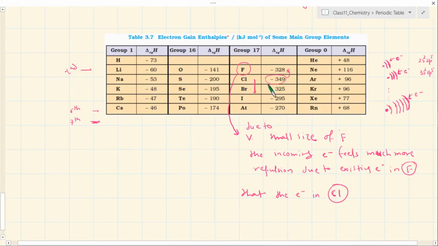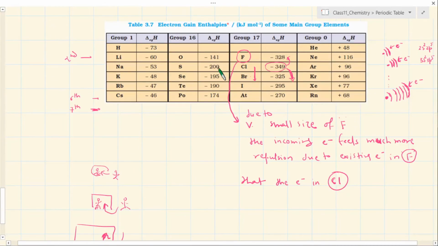So you have to be able to understand and explain this. A trend is seen here. Do you see that? Oxygen has minus 141, sulfur has minus 200, and then again it goes down. Yes, it's the same story again.